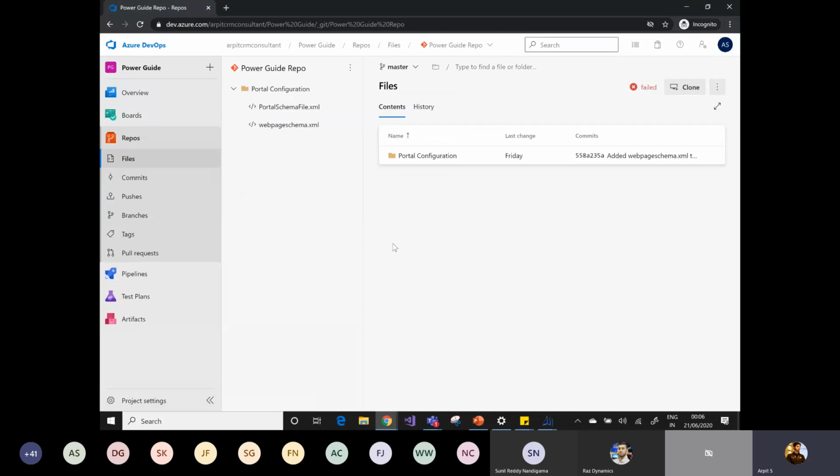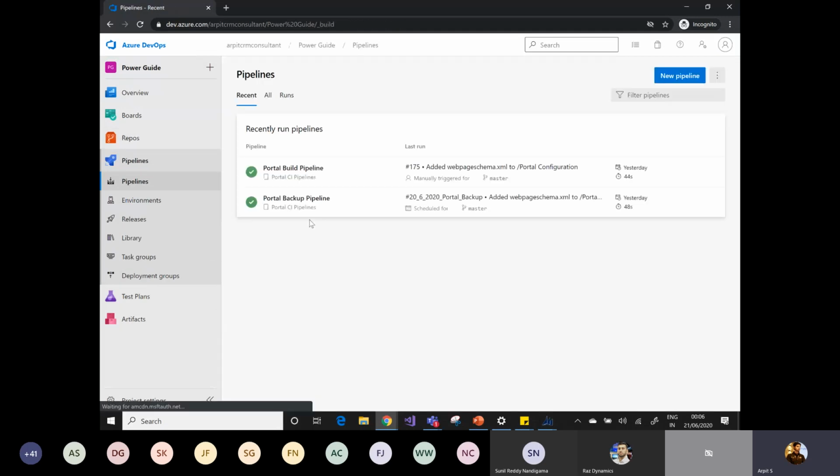Okay, I have created a pipeline. In Azure DevOps, we have the CI/CD pipeline. I don't need to describe here what CI and CD are, because I assume that you already had a great knowledge during the day of what continuous integration and continuous deployment are. So I have created two CI pipelines here. One is the portal build pipeline and the second is the portal backup pipeline.